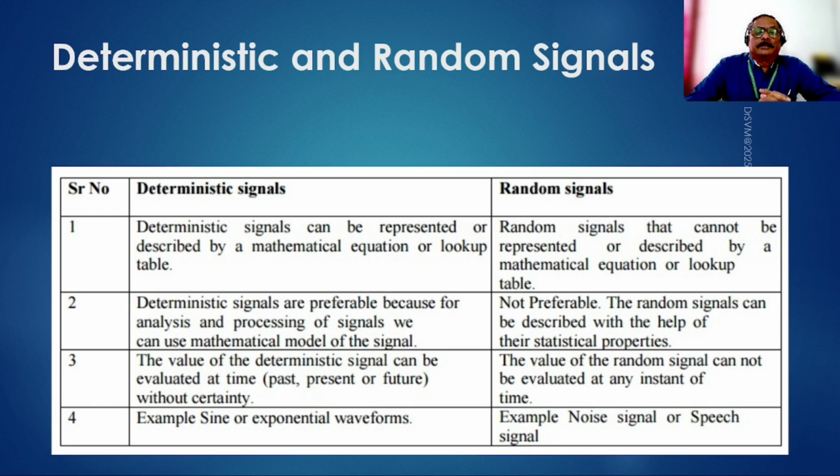So deterministic signals can be represented or described as mathematical equations or a lookup table, but random signals you cannot represent in a mathematical equation or even put as a lookup table. So deterministic signals are preferred because for analysis and processing of signals, we can use mathematical models of the signal. When we are trying to use the signals for understanding some system, then definitely we would prefer the mathematical form of the signal instead of the signal itself.